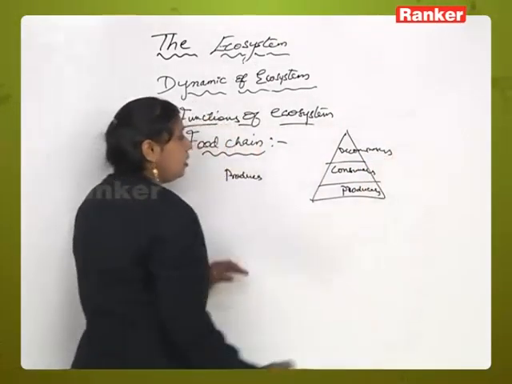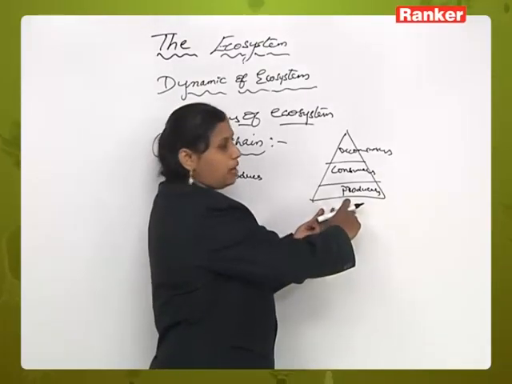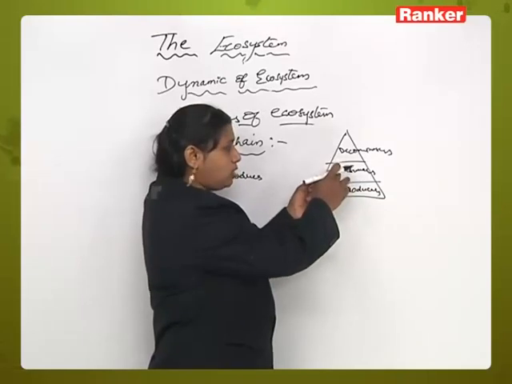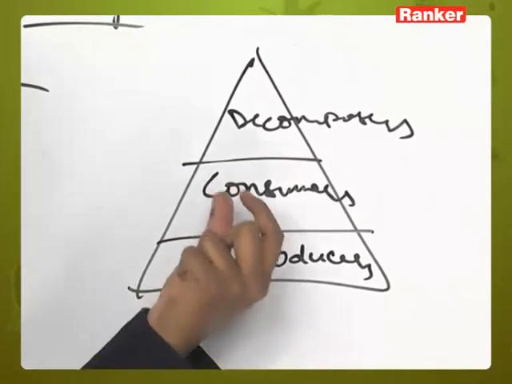Now what is a food chain? The energy rich food material passes from producers to consumers, next to decomposers, like from autotrophic producers to consumers.